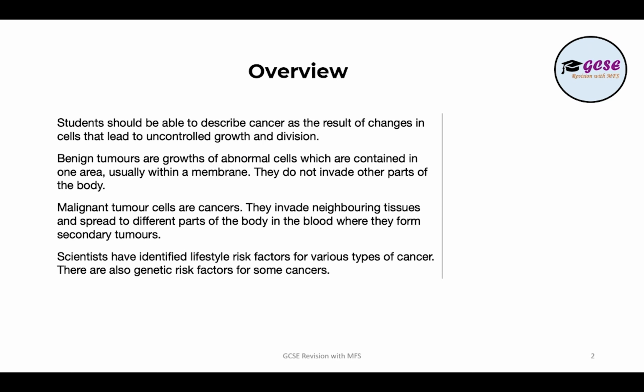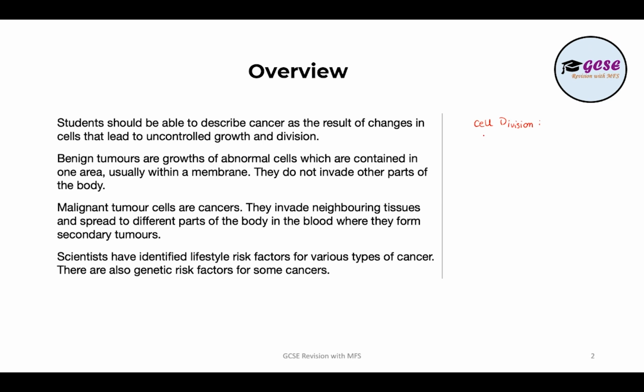Okay, so first of all, if we look at what cancer actually is, cancer occurs due to uncontrolled cell division. So we know that cell division is when one cell divides to form two daughter cells.